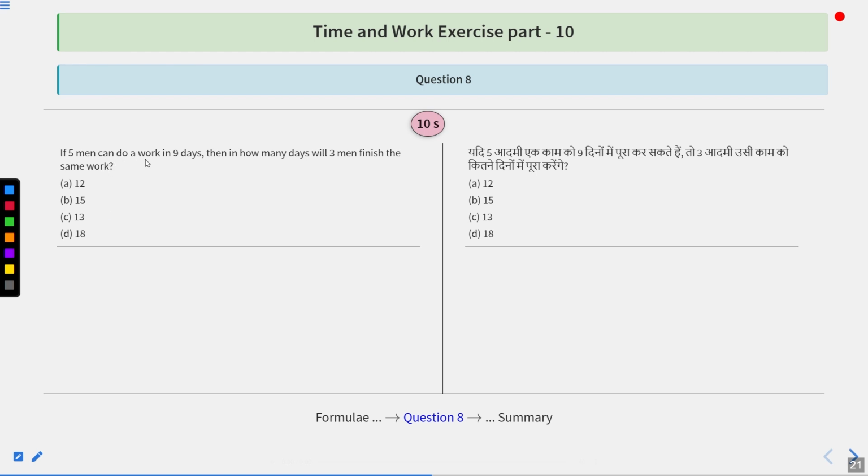If 5 men can do a work in 9 days, then in how many days will 3 men finish the same work? Options are 12, 15, 13, and 18. And I'm giving you 10 seconds to find out the correct answer.